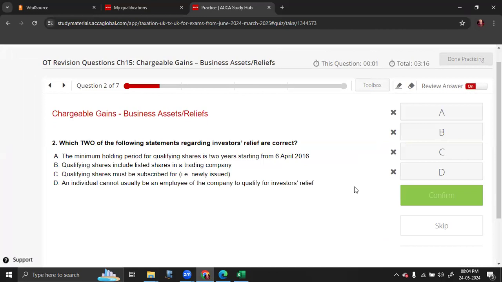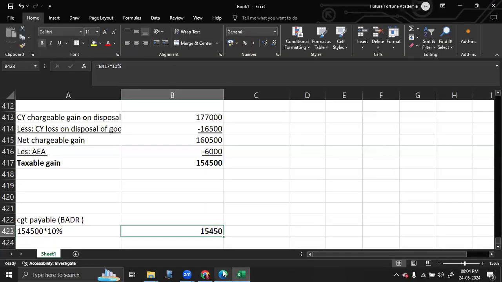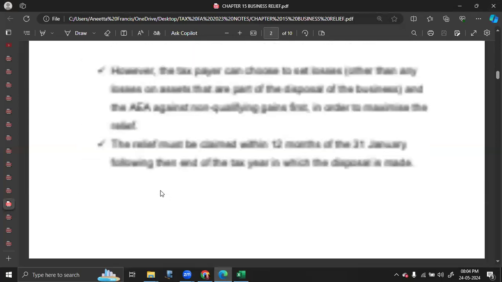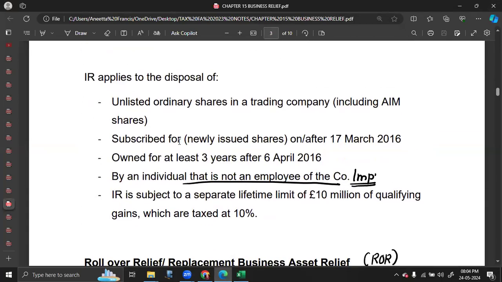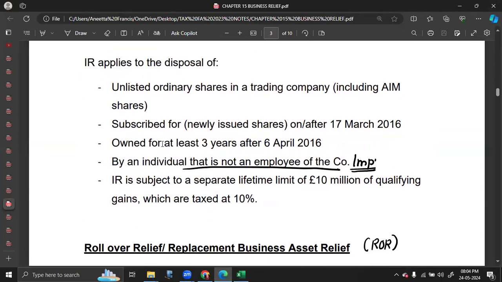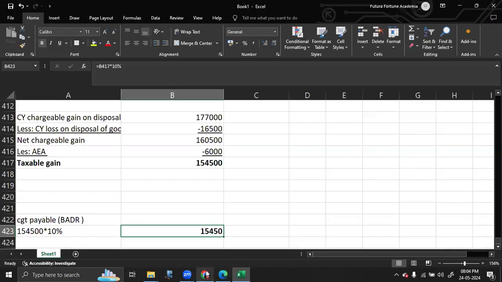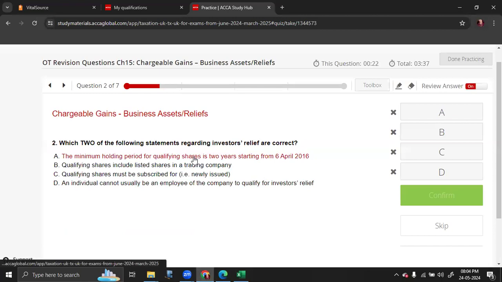Which of the following statements regarding investor relief are correct? The minimum holding period of qualifying share is 2 years starting from 6th April 2016. So there are certain conditions which have to be met before you are eligible for investor relief. One of the conditions is you own the share for at least 3 years after 6th April 2016. So here they said 2 years, so that is wrong.